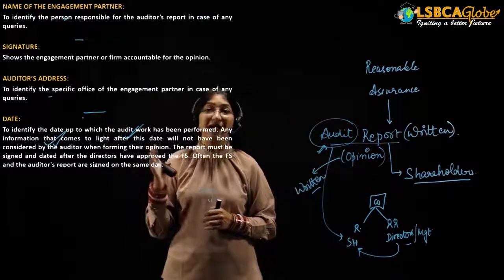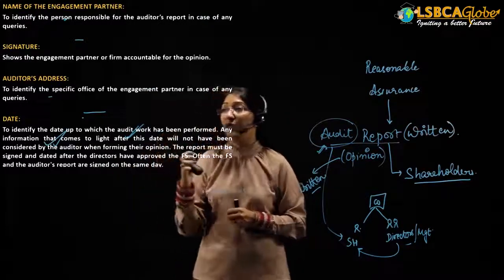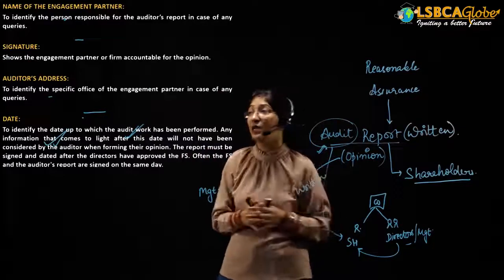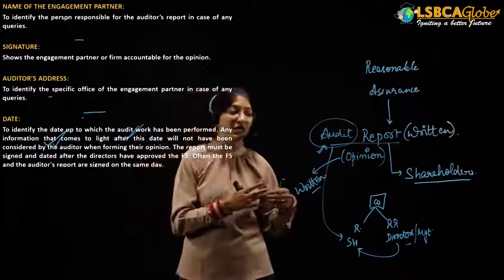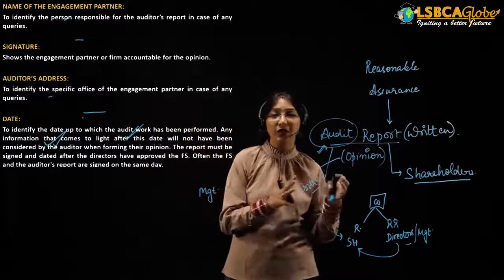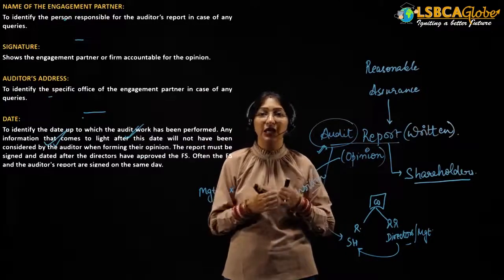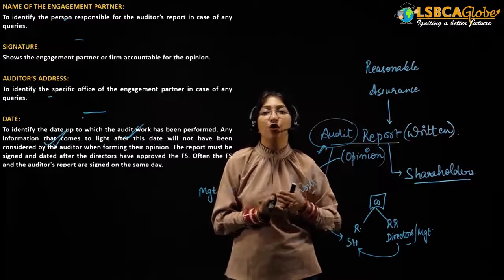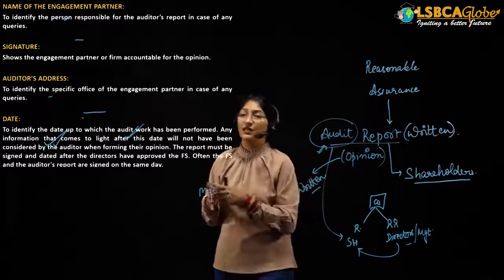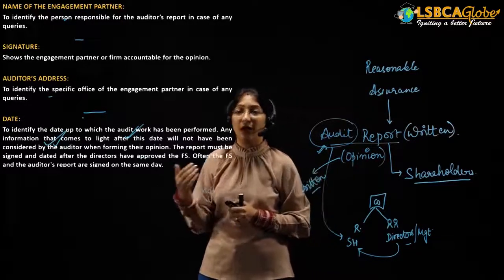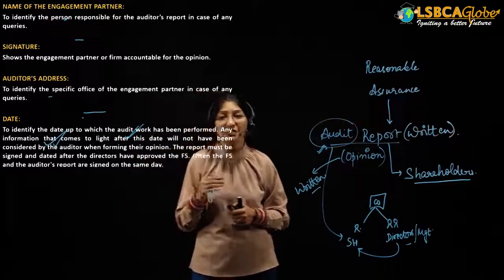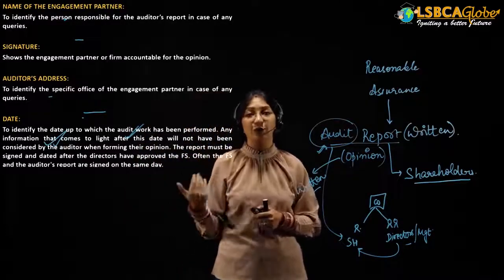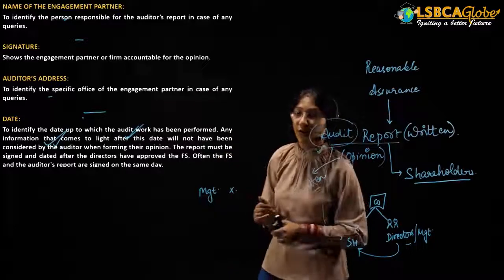Any information that comes to light after that date will not have been considered by the auditor when he is providing his opinion. So the auditor is providing his opinion with respect to all the events that have happened till the date of the audit report. That is why the date of the audit report is an important matter. So guys, these were the various paragraphs which you have to provide in your audit report. Clear?